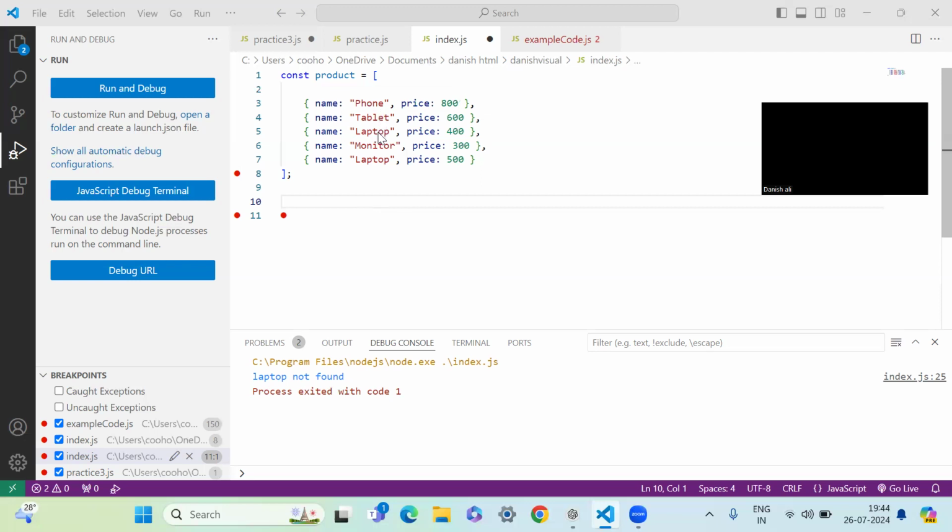After the third iteration, since the laptop search has ended, our search has become true, because the promise works on a true or a false. So it will either give you a resolve or a reject, and then you can have the callback function attached to it.